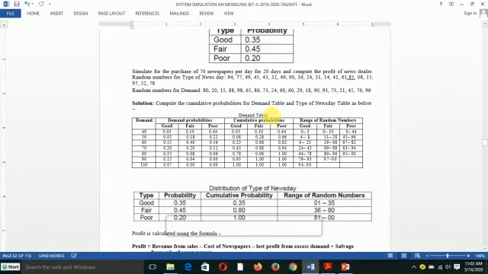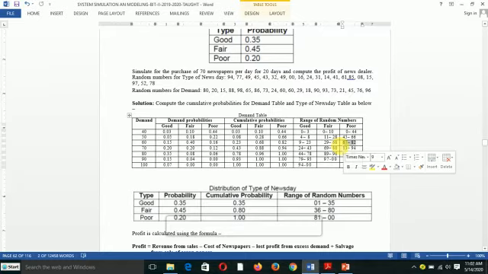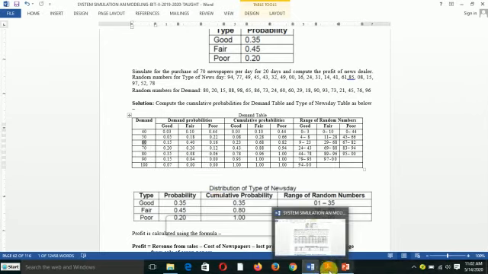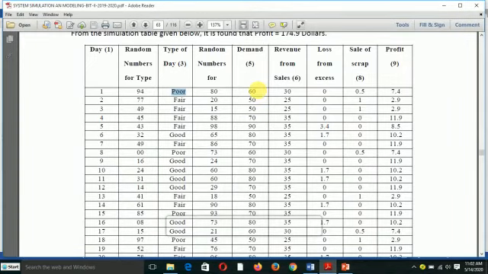So I saw 80 in column 4. I am going to check in the demand table where there is 80 in the poor range. The poor range is here. 80 is between 67 and 82 here, and then the appropriate value is here. Demand is 60. So that is why I put 60 in column 5.